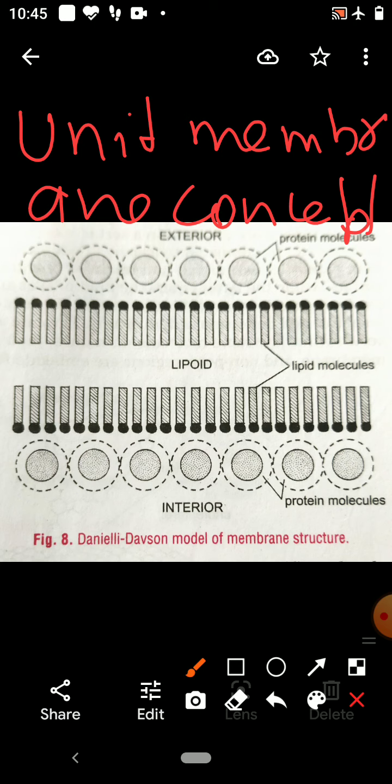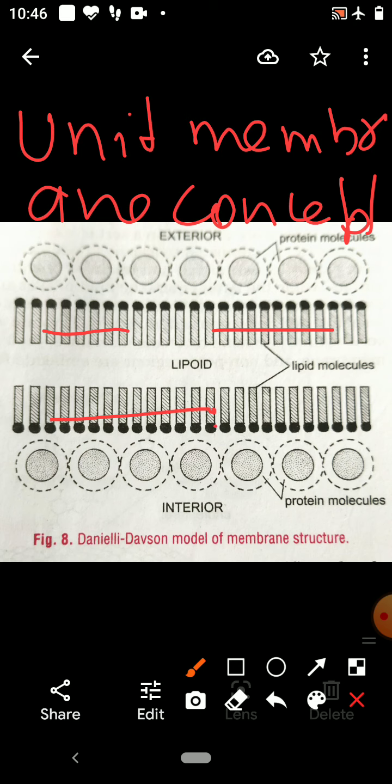This theory was given by Danielli and Davson. They proposed a trilaminar structure of the cell membrane: a lipid layer, and this lipid layer is bounded on either side by a protein layer. The three layers in the plasma membrane are supported by the electron microscope.